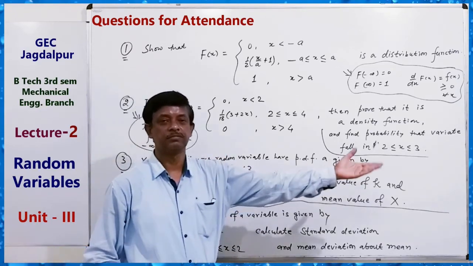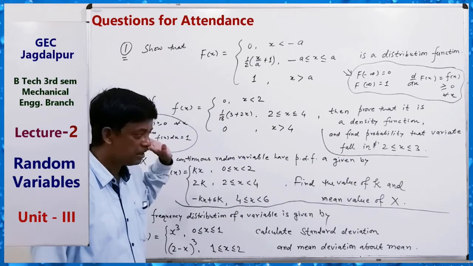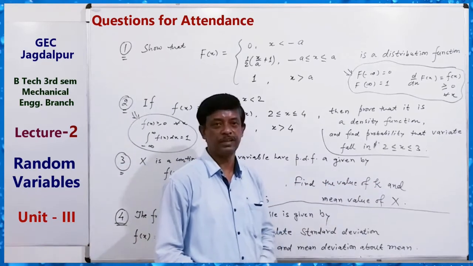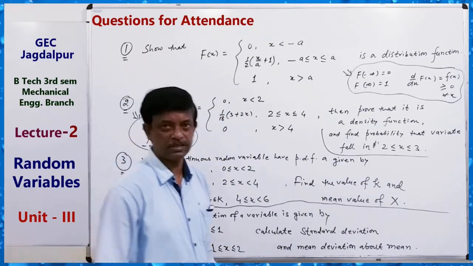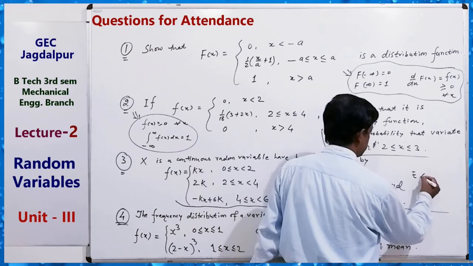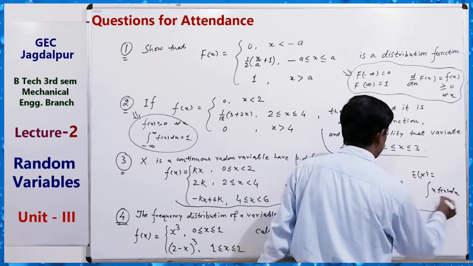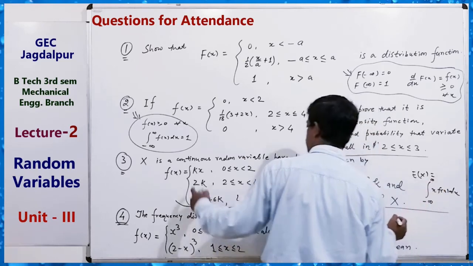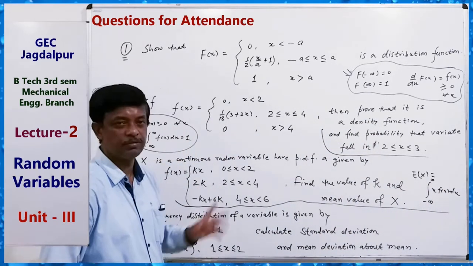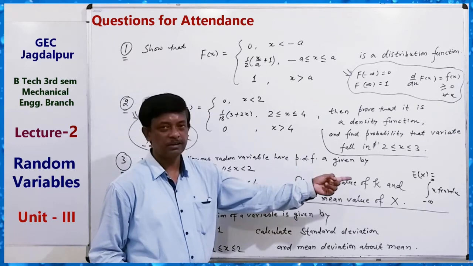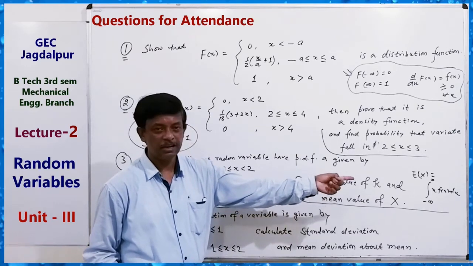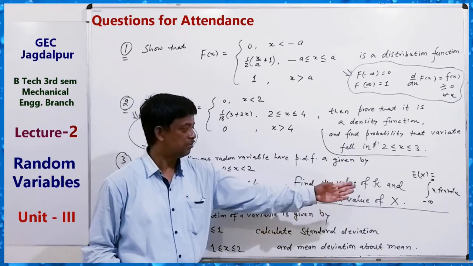This equals 1. Solving, you can get the value of k. And for the mean value, the expectation, just find the integral of x f(x) dx from minus infinity to plus infinity. Divide in 3 parts, use the value of k and solve this integral, then you can find the mean value.